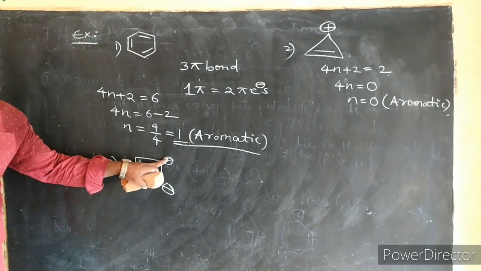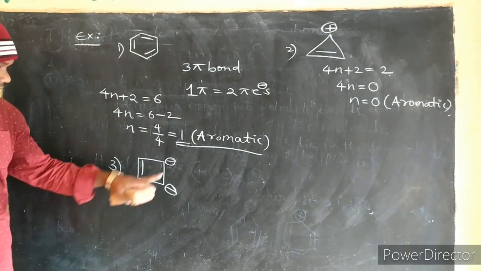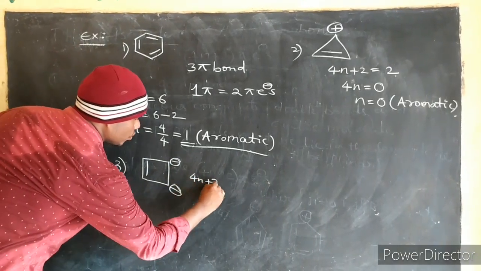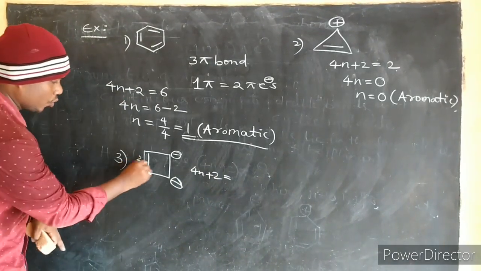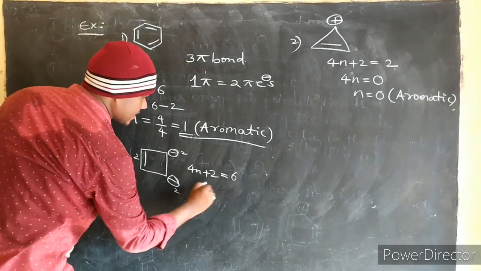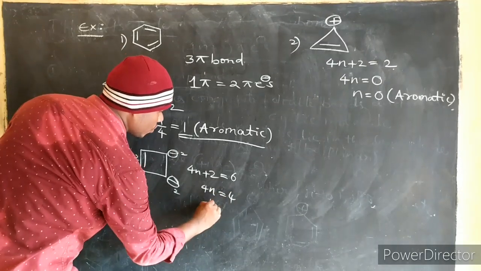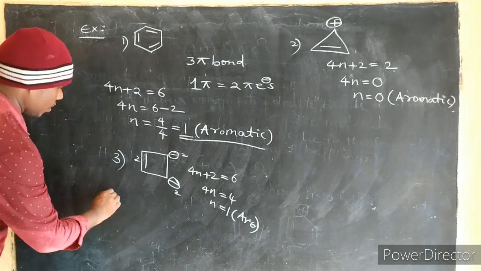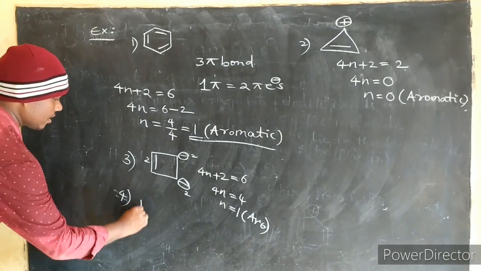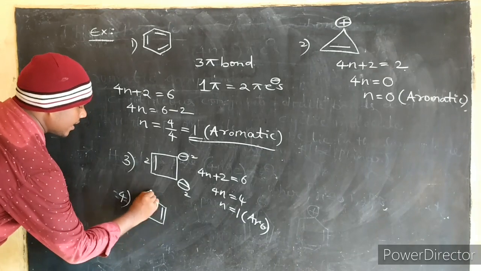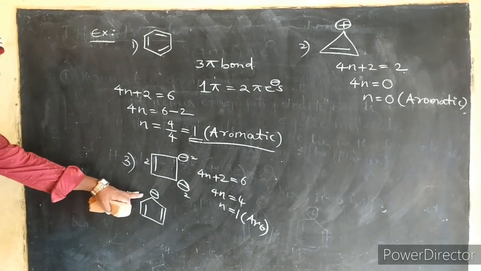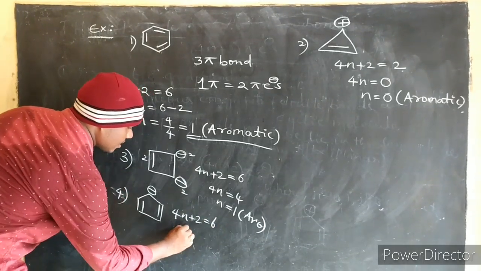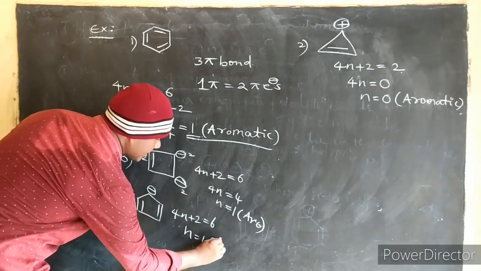A negative charge is also considered as 2 pi electrons. So here 4n plus 2 equals 2 plus 2 plus 2, totally 6. So again 4n equals 4, n equals 1. That is aromatic. Correct? Now the fourth example, cyclopentadienyl anion. Cyclopentadienyl anion means 4n plus 2 equals 6, n equals again 1. That is aromatic.